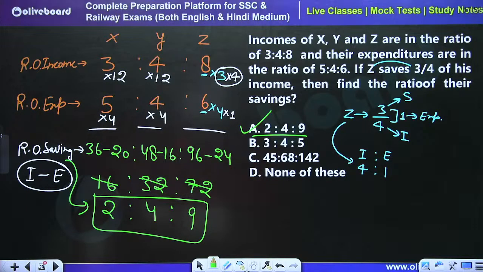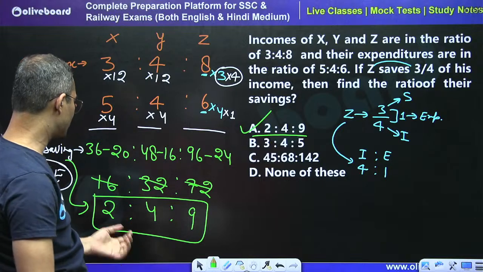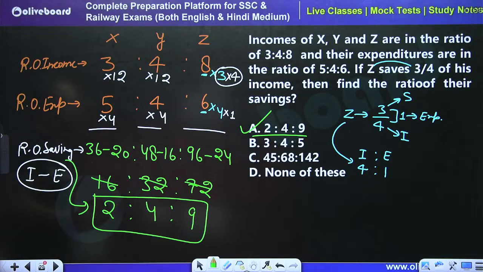I think this is very much clear to you all, right? I hope this is very much clear to you all. 2 is to 4 is to 9 is the right answer.